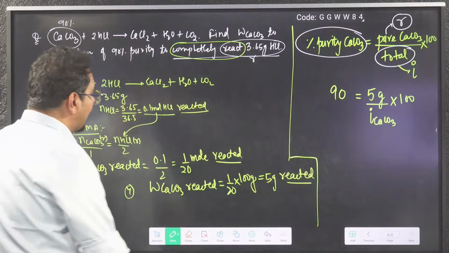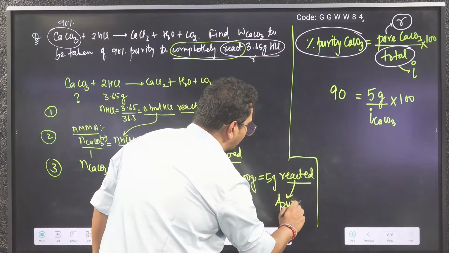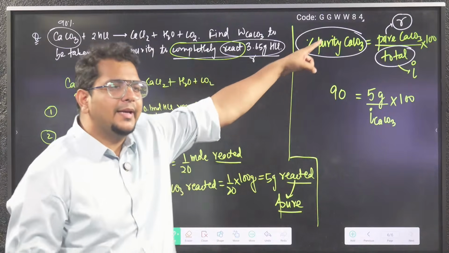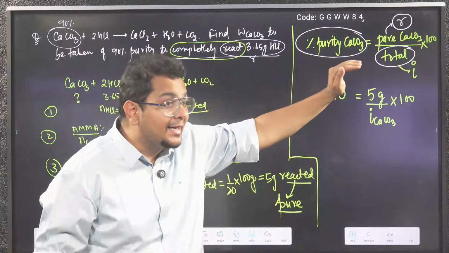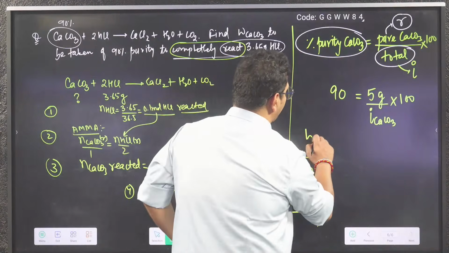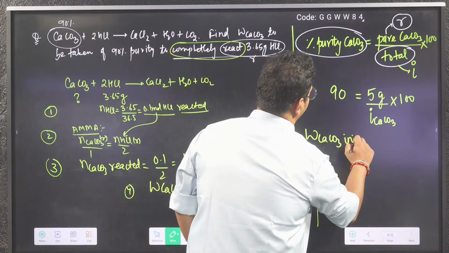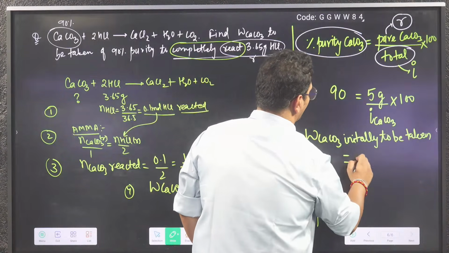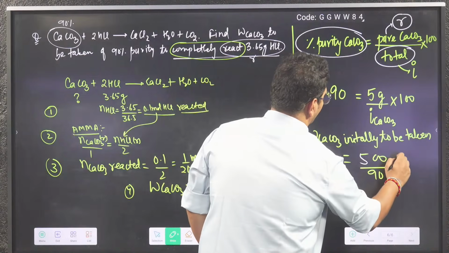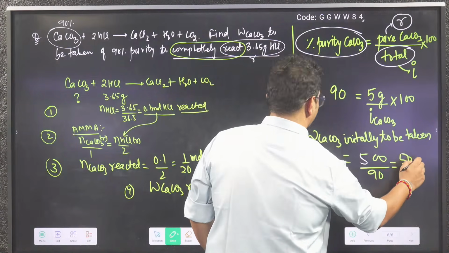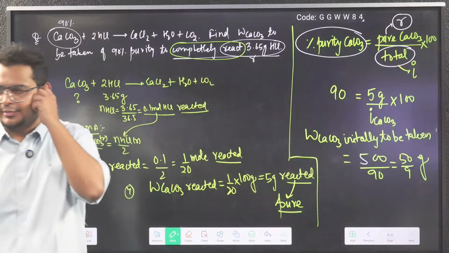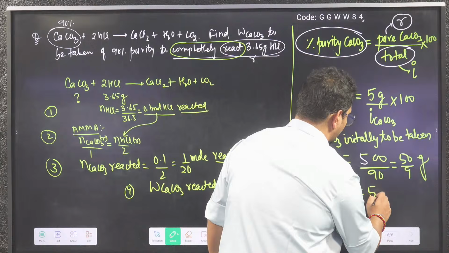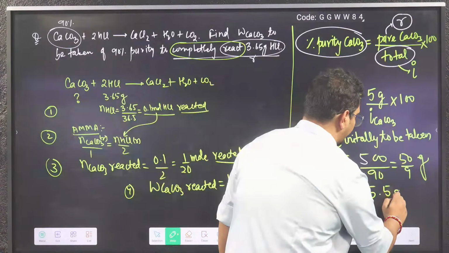CaCO3, I am assuming that the reacted amount is the pure part, the impurity is not reacting. So 5 gram reacted, pure by initial into 100. So what is the weight of CaCO3 initially to be taken? Equal to 500 by 90, so 50 by 9 grams. Check bhai. 9 5s are 45, remainder 5. So 5.55 grams.